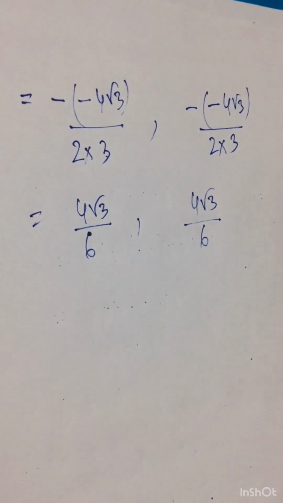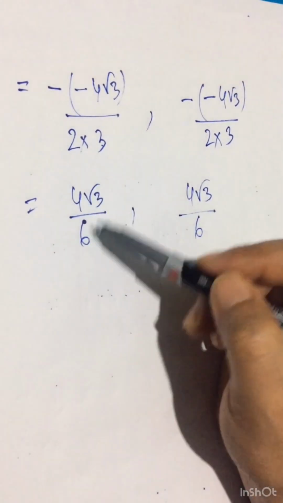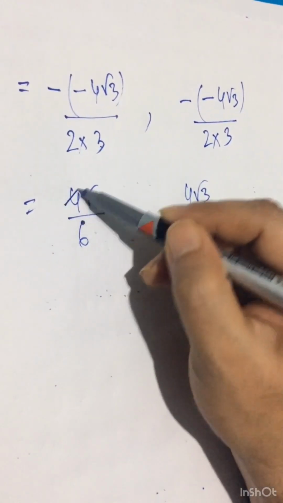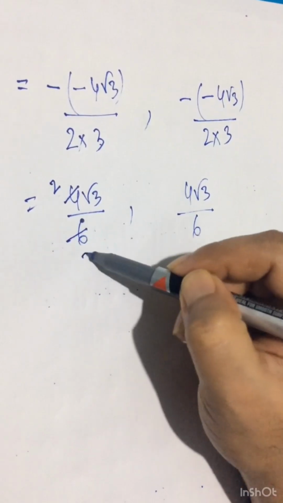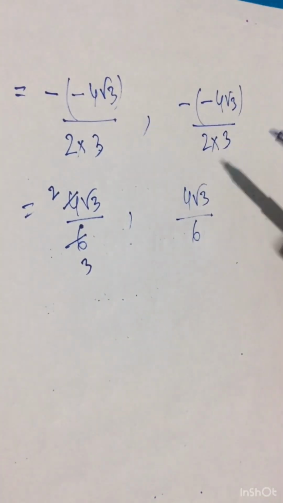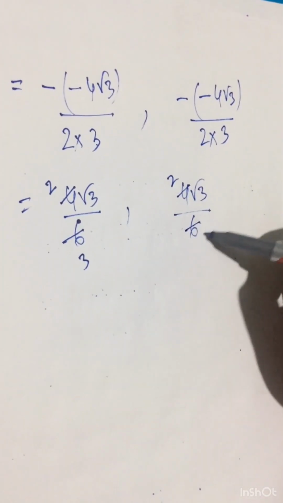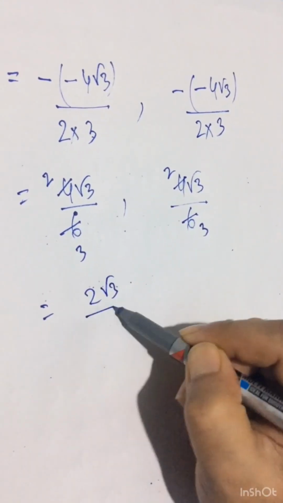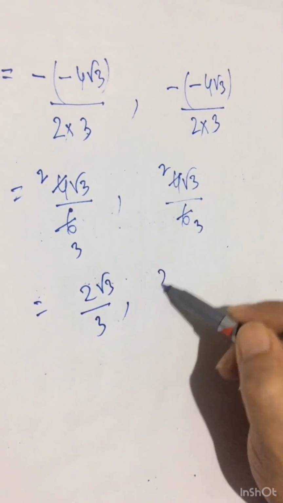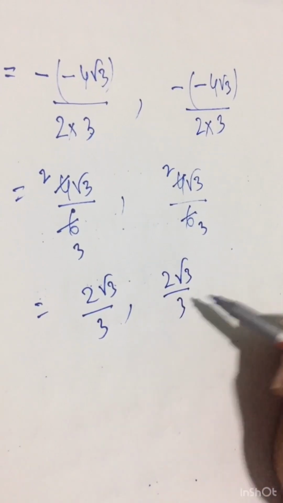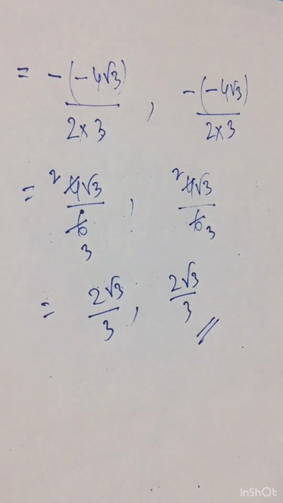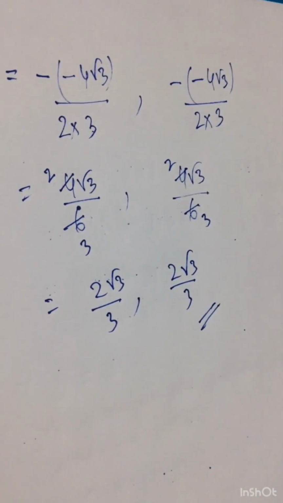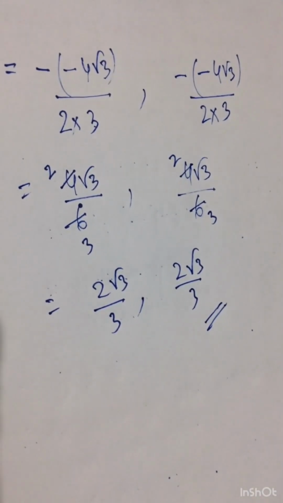So this is the answer. If you want to reduce it a little bit, again you can cancel also. 2 2s are 4, 2 3s are 6. So this way also you can write: 2 root 3 by 3, 2 root 3 by 3. You can keep the answer here also. So this is the way how to find the value. I hope this will help.